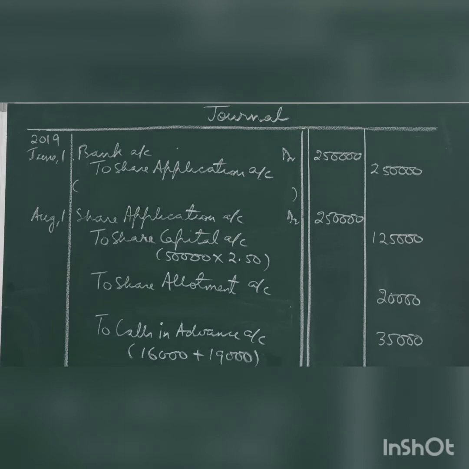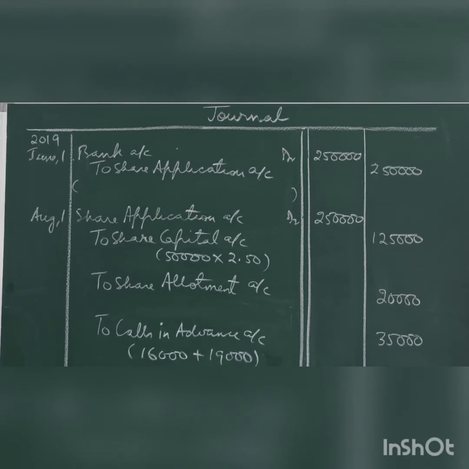capital account. Usually this is the date you have to use. It becomes due for allotment. Share application account debit with the amount received 2,50,000 to share capital account, because the company will allot maximum 50,000 shares. So the application money will be 1,25,000 shares. Column number 4, or you can multiply and see.